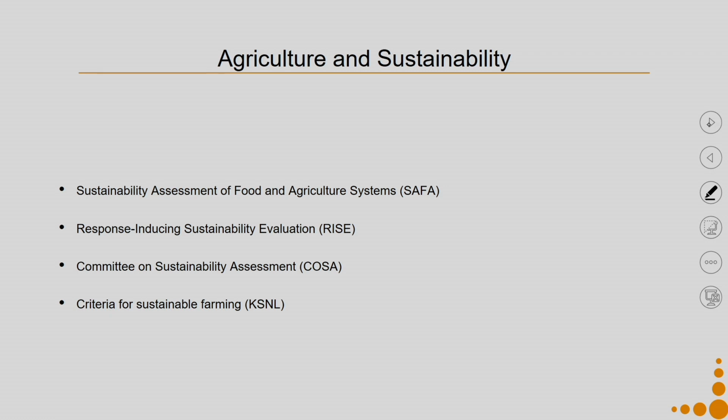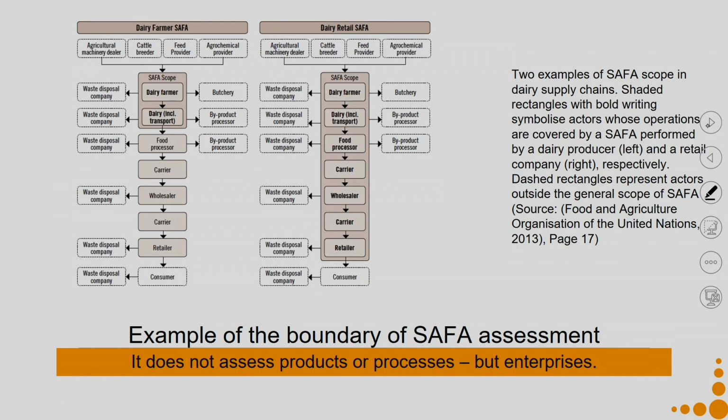Again, coming to the domain of agriculture and sustainability, we discussed couple of tools like SAFA, RISE and COSA and KSNL. Again, we saw each tool, they first try to define what is their scope of work. So, say for example, SAFA, it does not access products or processes, but it accesses enterprises. Hence, you can see first what they do is they define the enterprise scope. So, this is one enterprise, this is another enterprise. So, first the